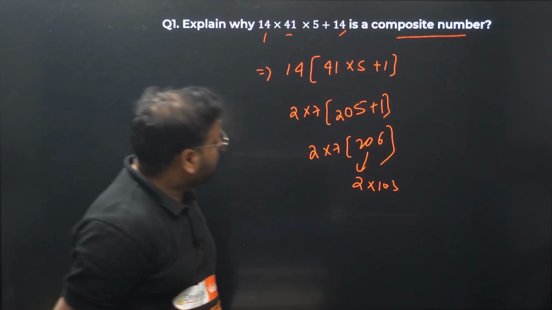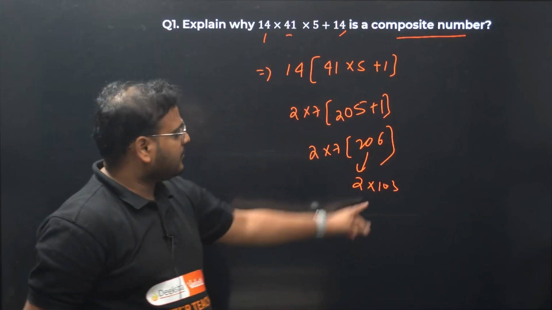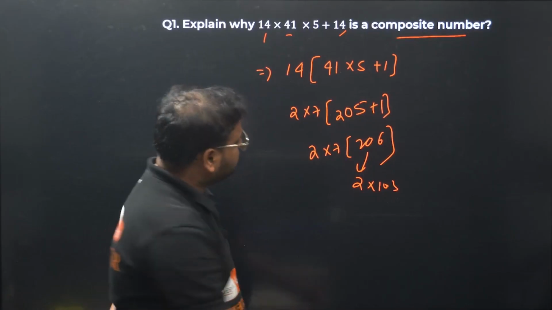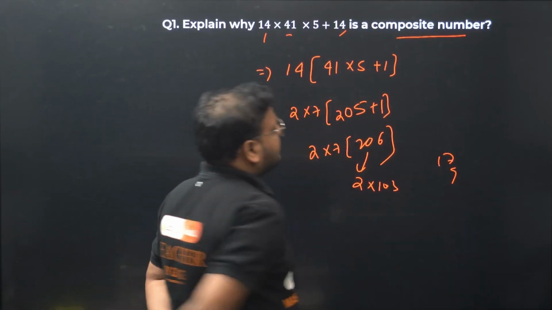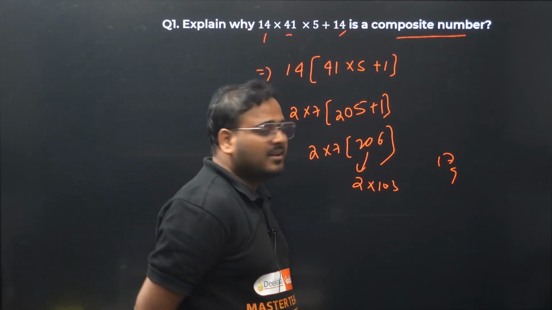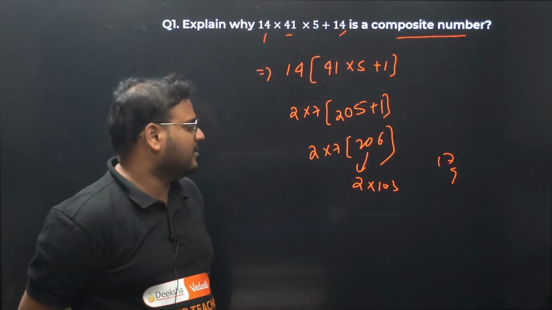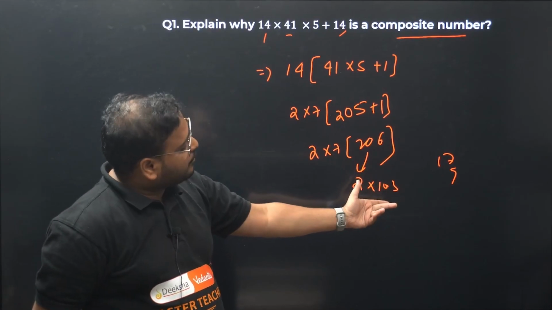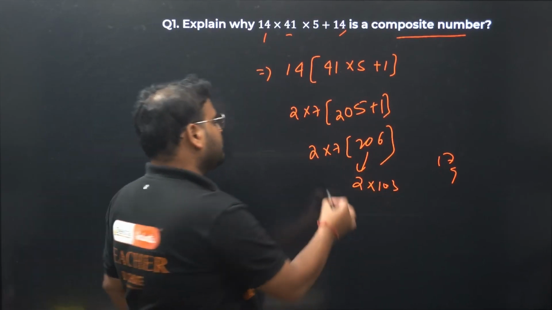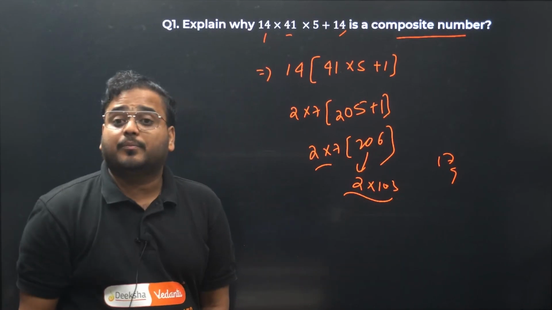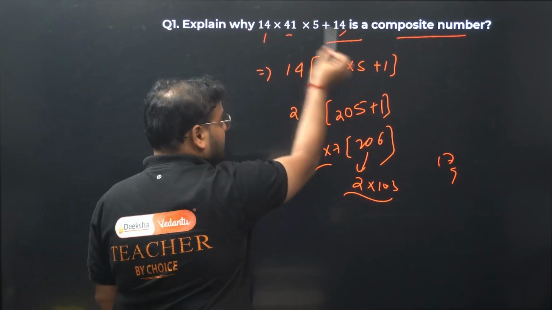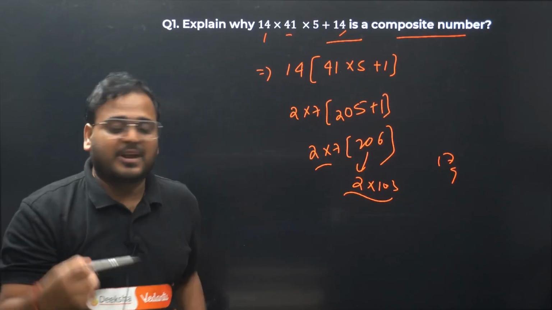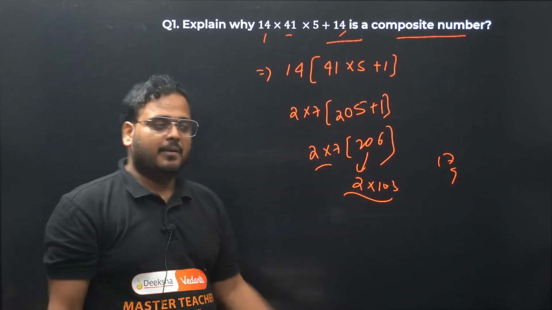Please check whether it is divisible by 7, 9, 13, and so on. Nothing works, so it's a prime number. So basically I'm getting the result in terms of a product of primes. The given number is composite because of the representation of the given number in the form of a product of primes. All are prime numbers. Got it?